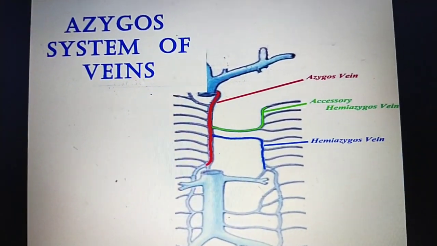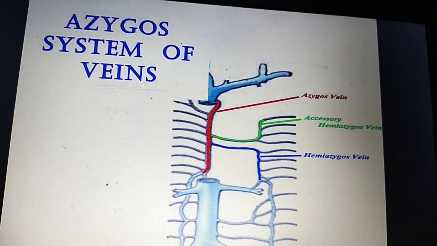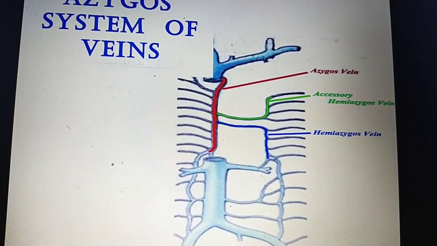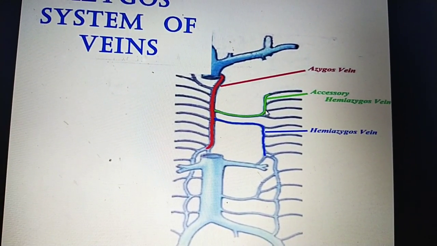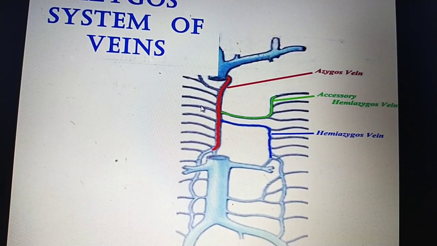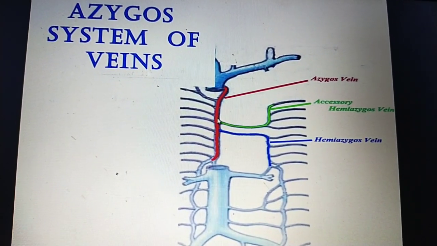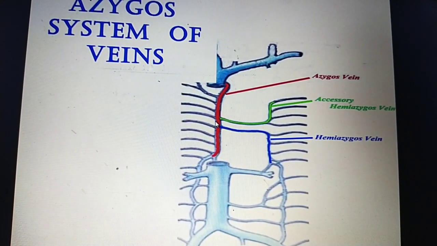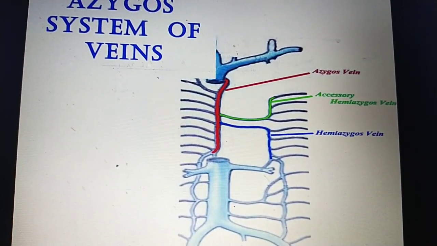This is the azygous system of veins. It includes the azygous vein, hemizygous vein and accessory hemizygous vein. The hemizygous vein and accessory hemizygous vein are present on the left side, but the azygous vein is present on the right side. It is the main vein of the azygous system, single or unpaired, on the right side of the paravertebral column. You can go to the next slide.